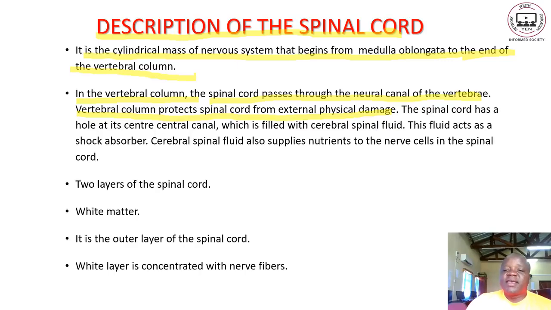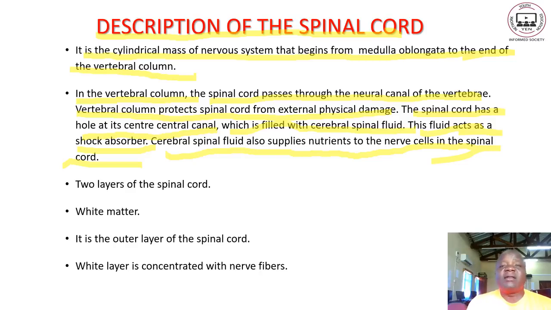The spinal cord has a hole at the center called the central canal. This canal, which I pointed out earlier on, is filled with cerebrospinal fluid. This fluid acts as a shock absorber. Cerebrospinal fluid also supplies nutrients to the nerve cells in the spinal cord.